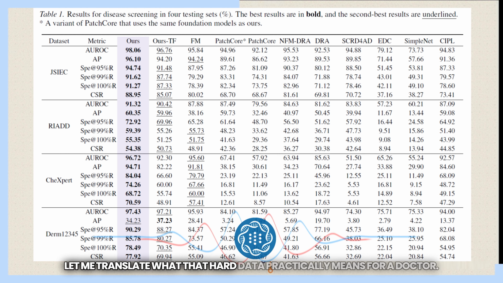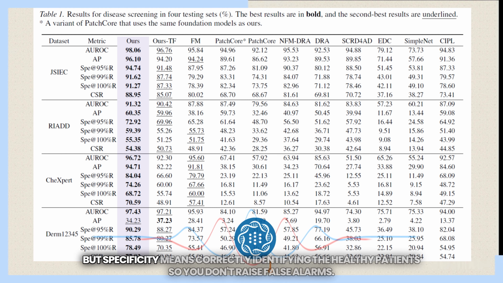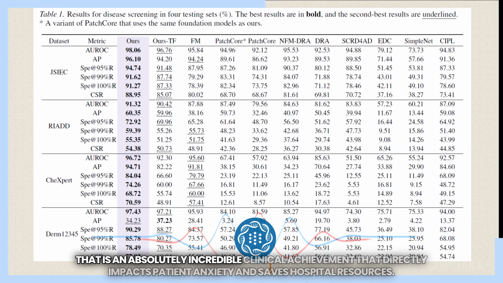Let me translate what that hard data practically means for a doctor. Recall means finding the sick patients, which obviously is critical. But specificity means correctly identifying the healthy patients so you don't raise false alarms. EviScreen manages to expertly catch the sick patients while dramatically reducing the number of false alarms compared to older AI models. That is an absolutely incredible clinical achievement that directly impacts patient anxiety and saves hospital resources.